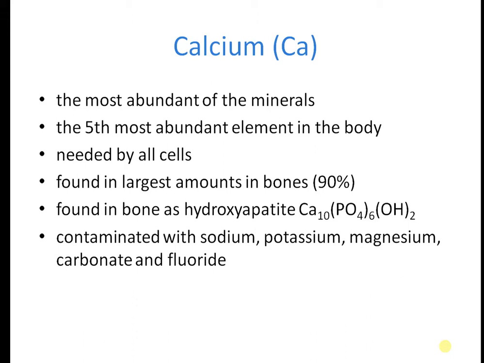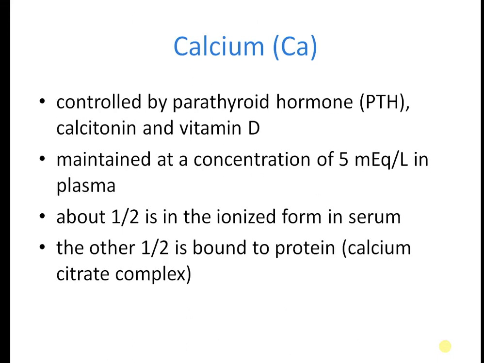It is found in bone as hydroxyapatite of calcium and phosphorus, and it is contaminated with sodium, potassium, magnesium, carbonate, and fluoride. It is controlled by parathyroid hormone, calcitonin, and vitamin D. It is maintained at a concentration of 5 milliequivalents per liter in plasma. About half is in the ionized form in the serum, and the other half is bound to protein and citrate complex.